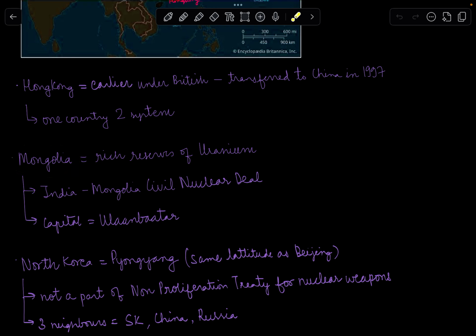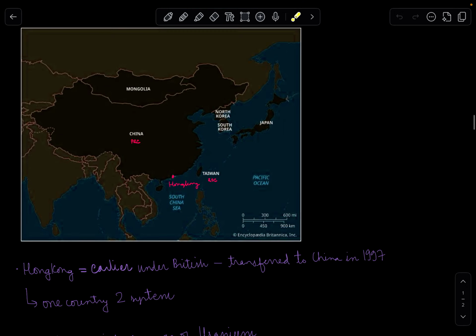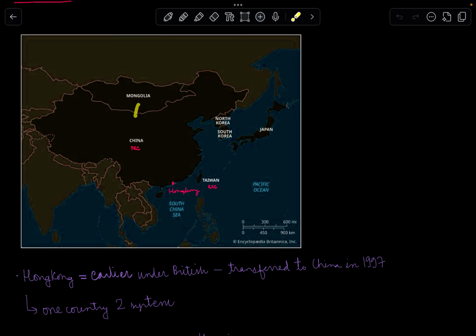You might have heard about the Mongolian invasion of India in medieval history. So it's that Mongolia, some parts of that Mongolia basically. So Mongolia is rich in reserves of uranium. So the uranium reserves are of utmost importance in the Mongolian region. India-Mongolia civil nuclear deal is also in use. The capital of Mongolia is Ulaanbaatar. So Mongolia is over here. Mongolia is the neighbor of China and Russia from this side.